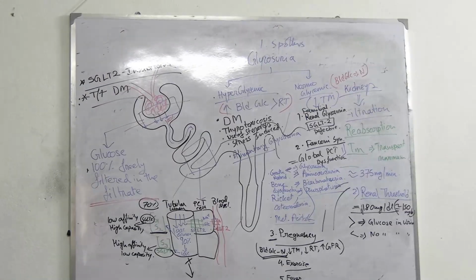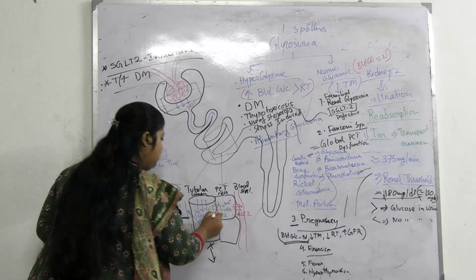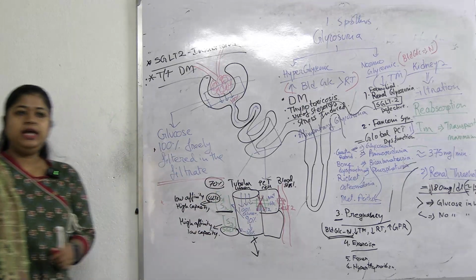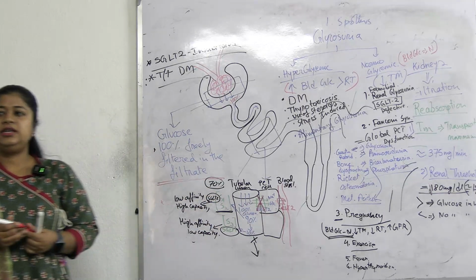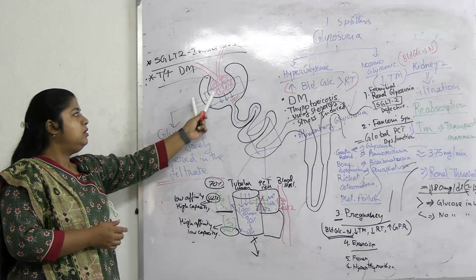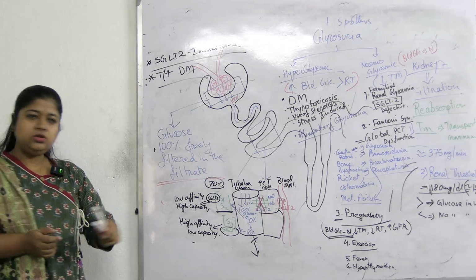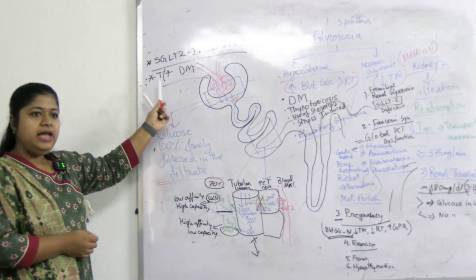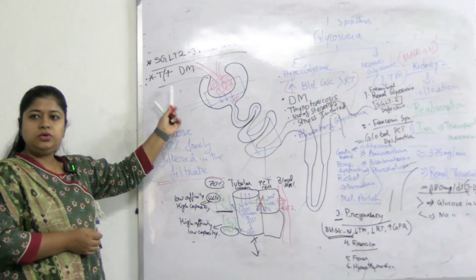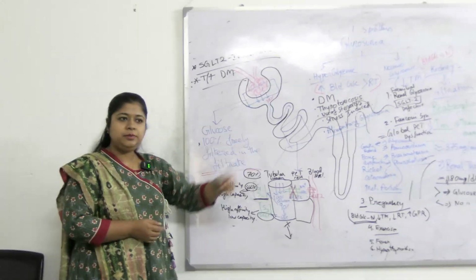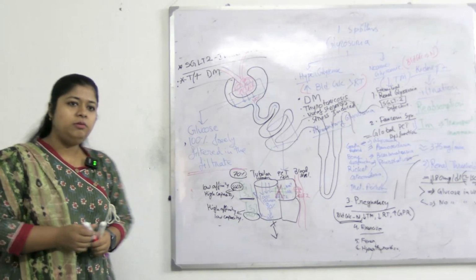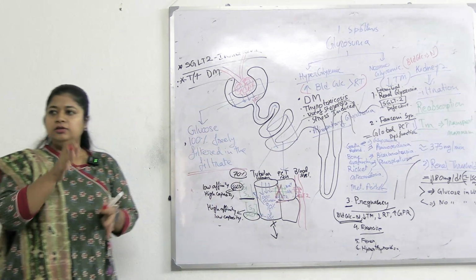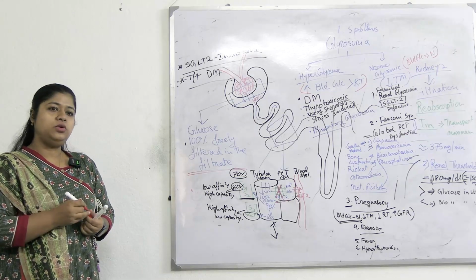What they do is block SGLT2 transporters, so the majority of the glucose is excreted, leading to low blood glucose. SGLT2 inhibitors are used to lower the blood glucose level in diabetic patients by inhibiting these transporters and forcefully removing the excess glucose.